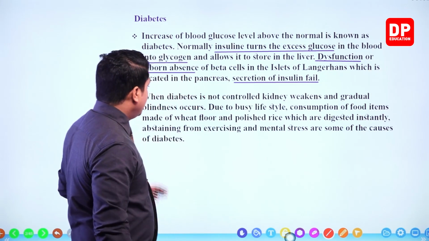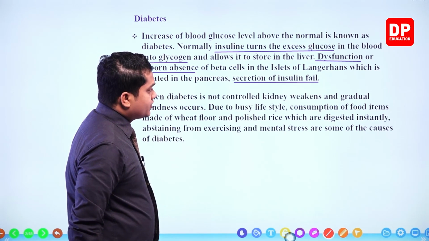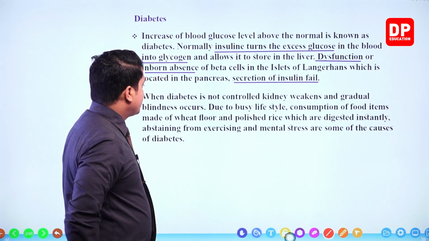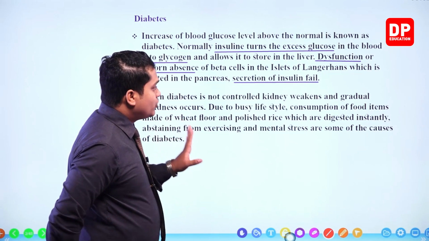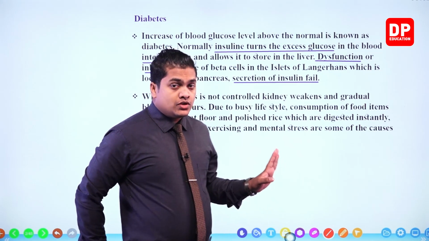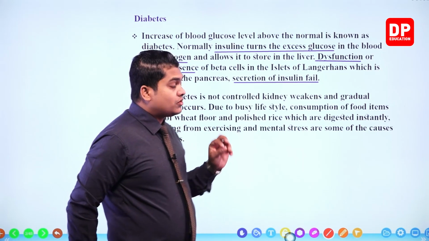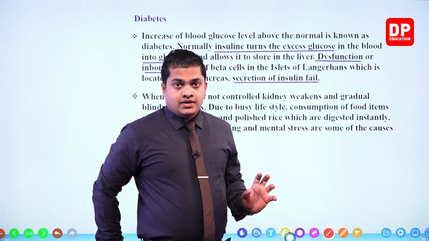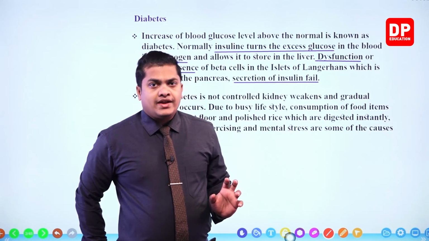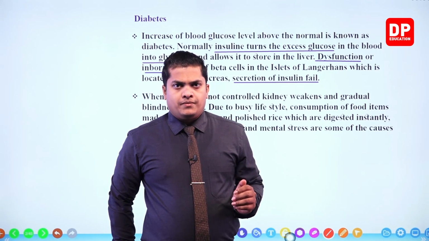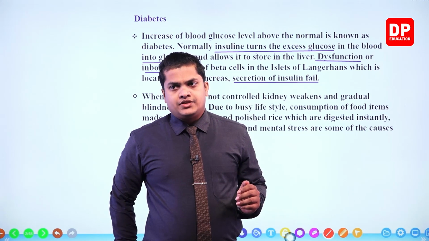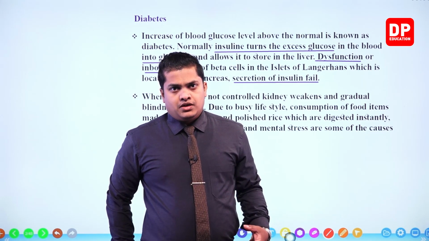So when diabetes is not controlled, kidney weakens and gradual blindness occurs. My dear children, kidney is going to weaken and also gradual blindness is going to occur. So how does the gradual blindness occur? Actually, this condition is referred to as glaucoma.